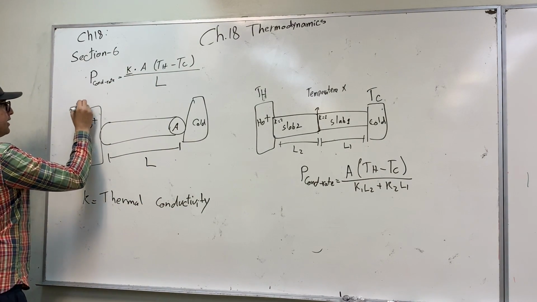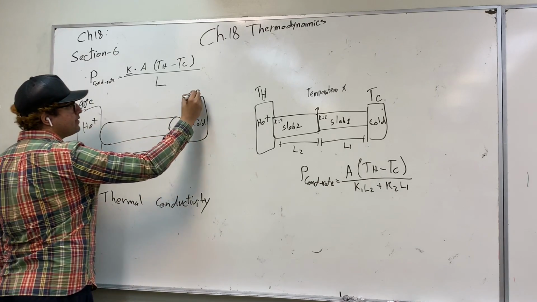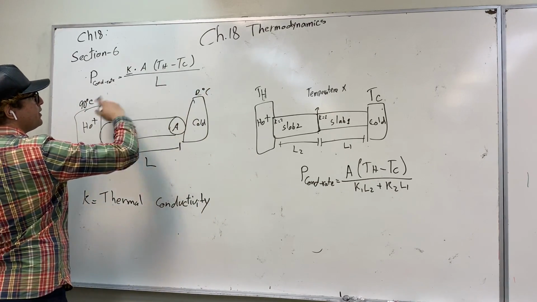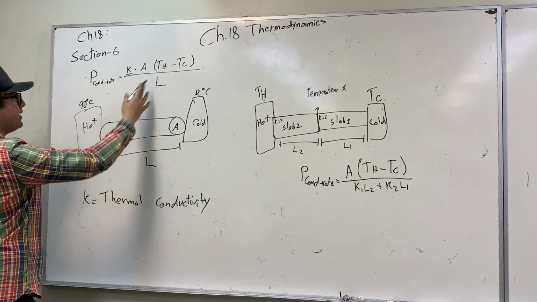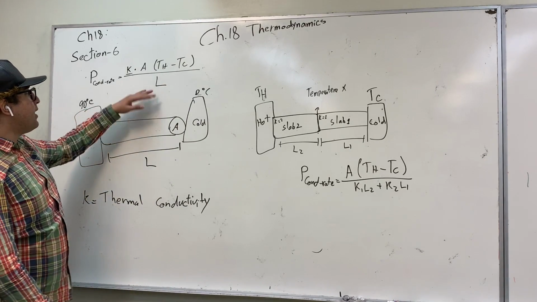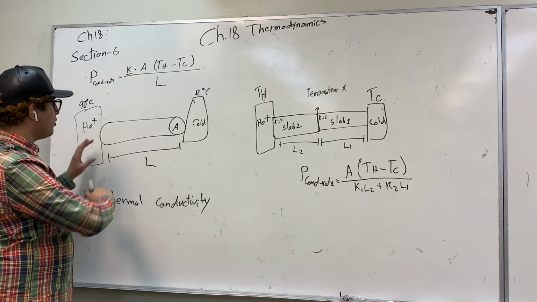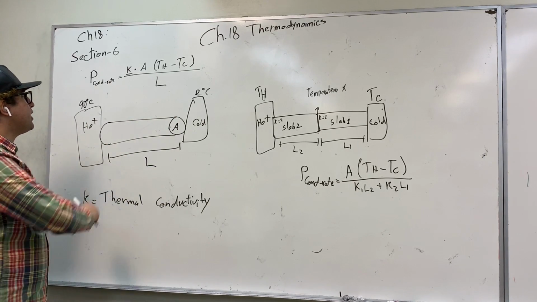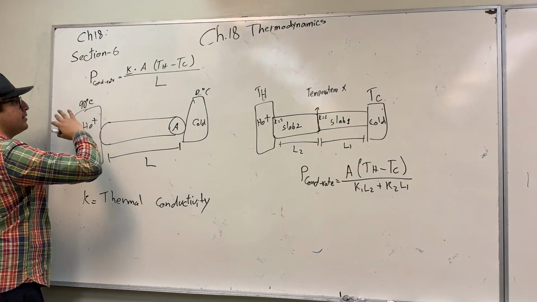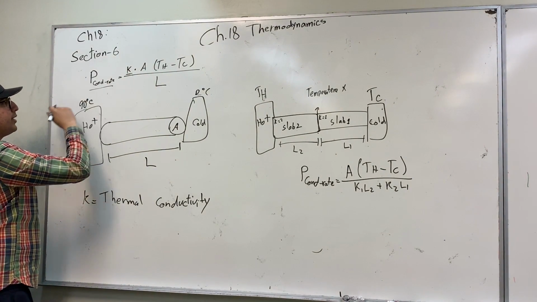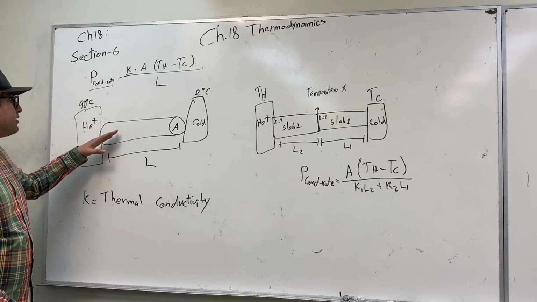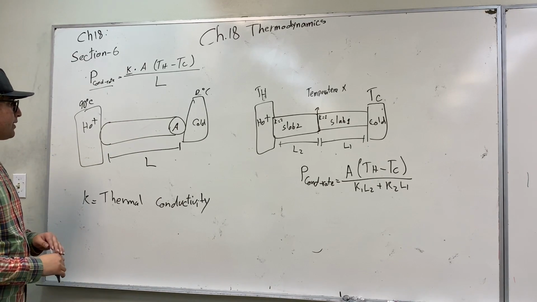For example, if we have 90 degrees Celsius and we have 0 degrees Celsius, then the difference between the two temperatures will be 90. And that is divided by the length of the rod, or the conducting medium. So if you plug this into your calculator, you'll be getting the conduction rate. The conduction rate is the power, or the amount of energy transferred per unit time.